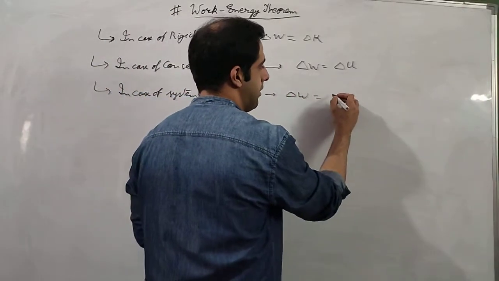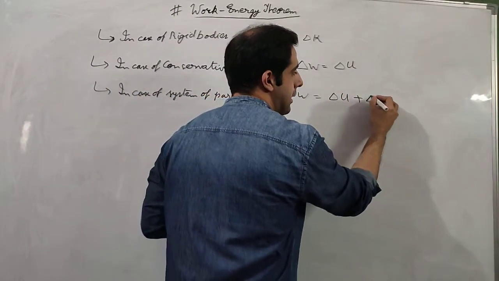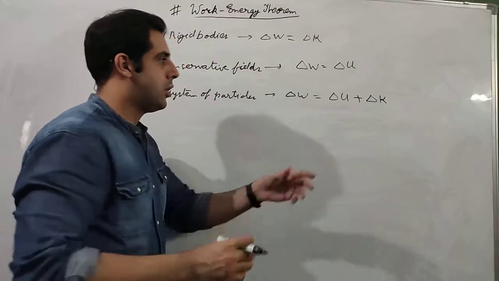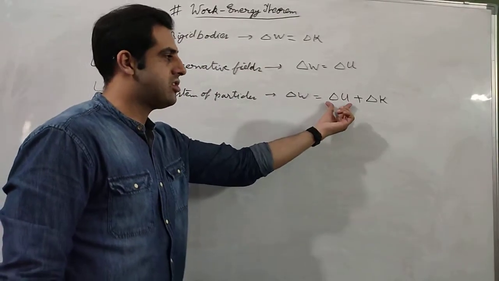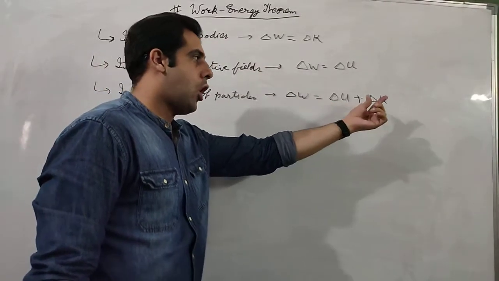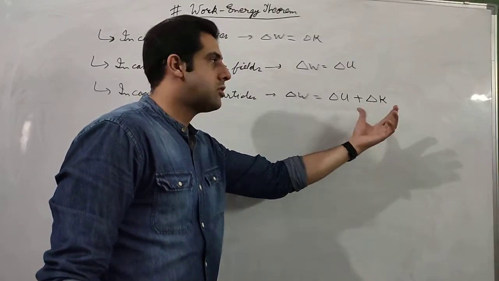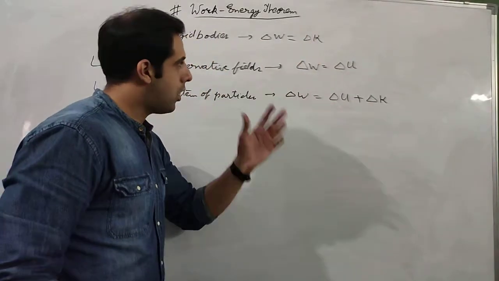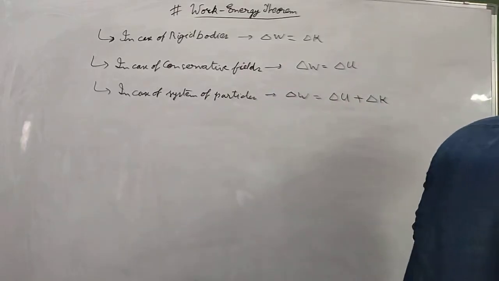So total work done will be equal to change in potential energy plus change in kinetic energy. Now both can happen: either just the potential energy will change, or just the kinetic energy will change, or both of them will change. We'll understand all three of these one by one.